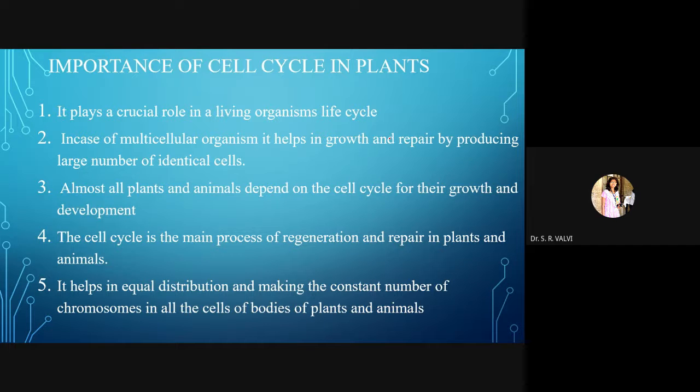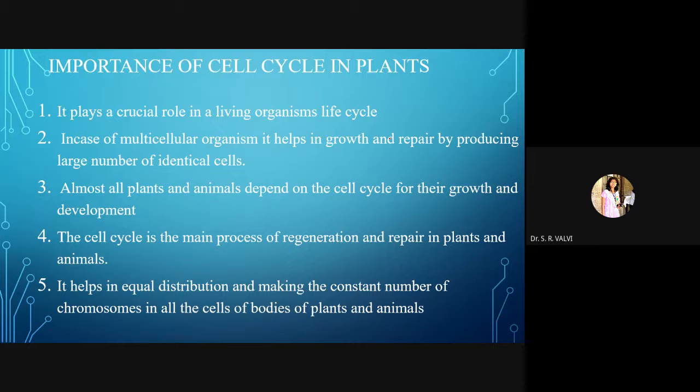And whatever the number of chromosomes, take the example of onion. In case of onion, the chromosome number is 16, right? So the 16 chromosomes present in a single cell are going to remain in the daughter cells. Daughter cells are nothing but the cells which are formed from the parent cell, right? So for onion, one cell having 16 chromosomes, those 16 chromosomes are going to remain within the daughter cells.